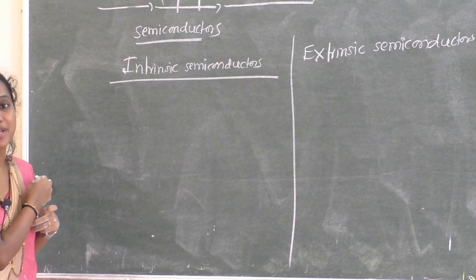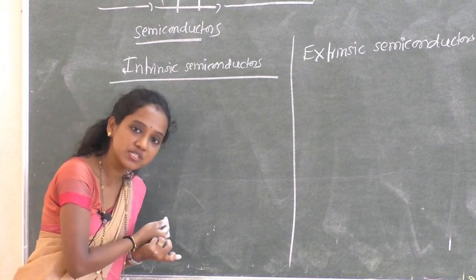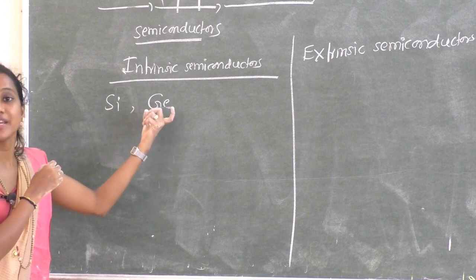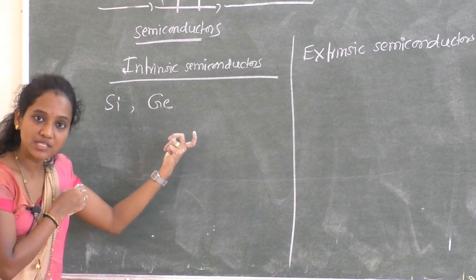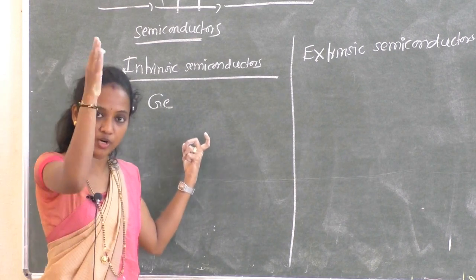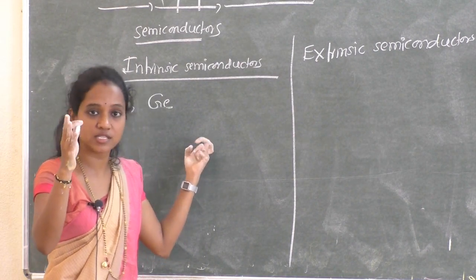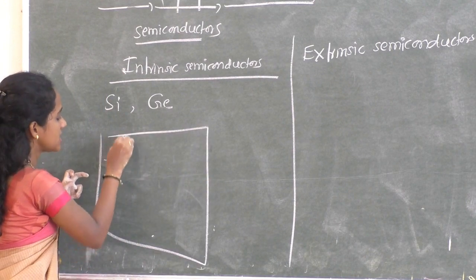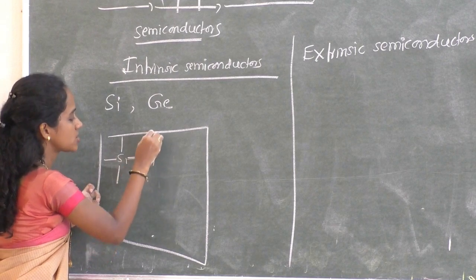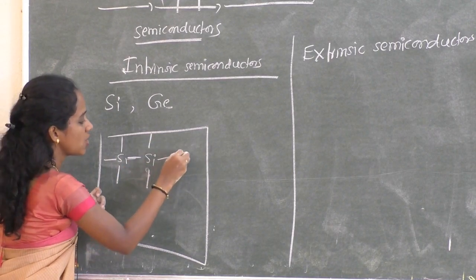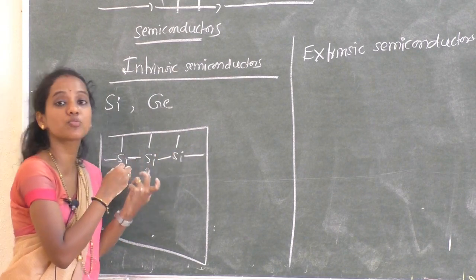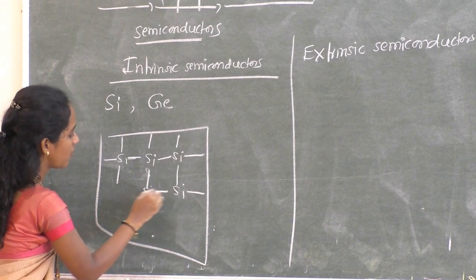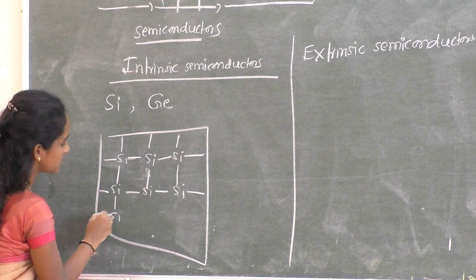Intrinsic in the sense pure semiconductors. We are not adding any impurity atoms here. Example, silicon, germanium. Silicon and germanium are group 14 elements, having 4 valence electrons. If you consider silicon crystal, each silicon will form 4 covalent bonds with the neighboring silicon atoms, because there are 4 valence electrons.